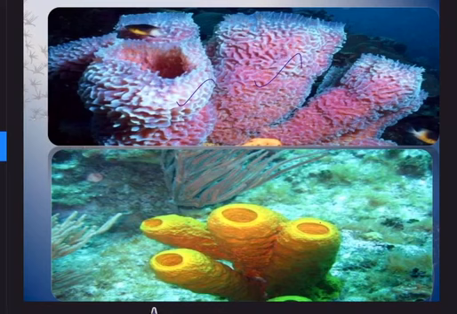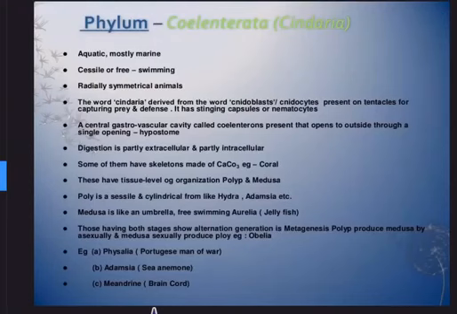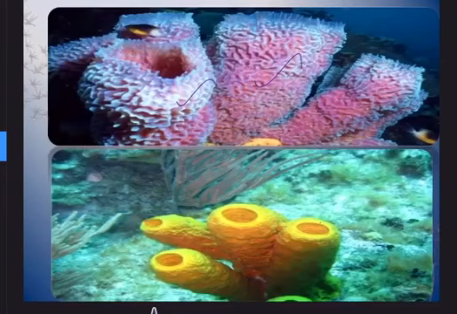And then we can see some structures here which show that sexes are not separate, meaning they are hermaphrodites. What is a hermaphrodite? An animal having both sexes in the same body.